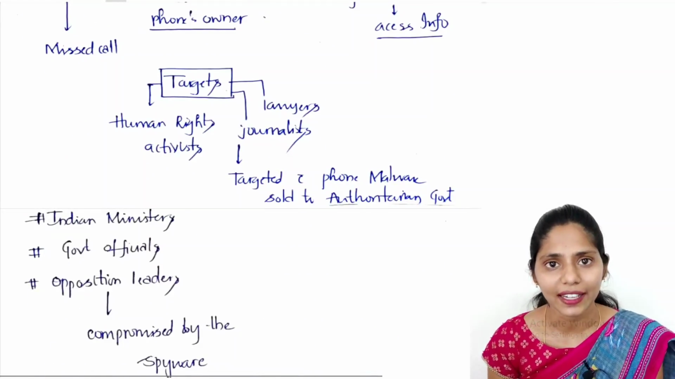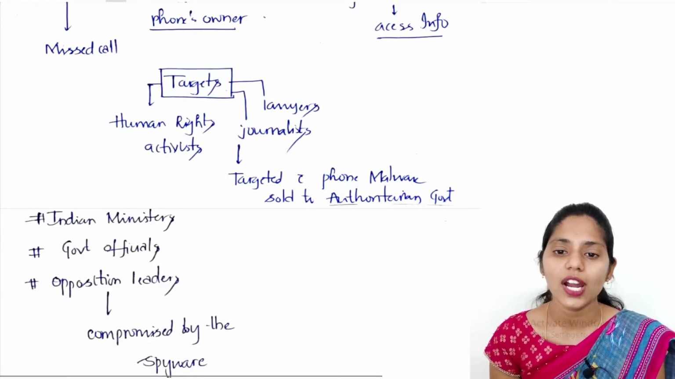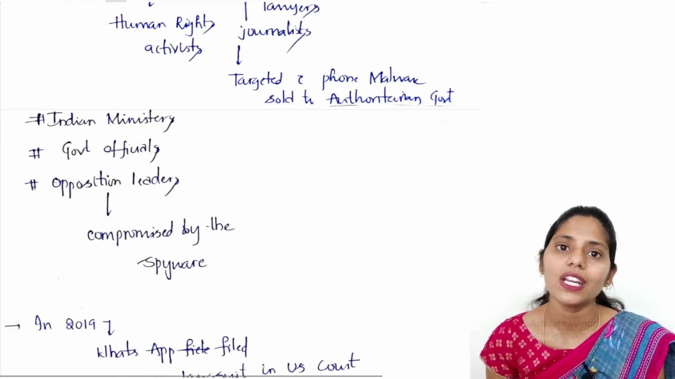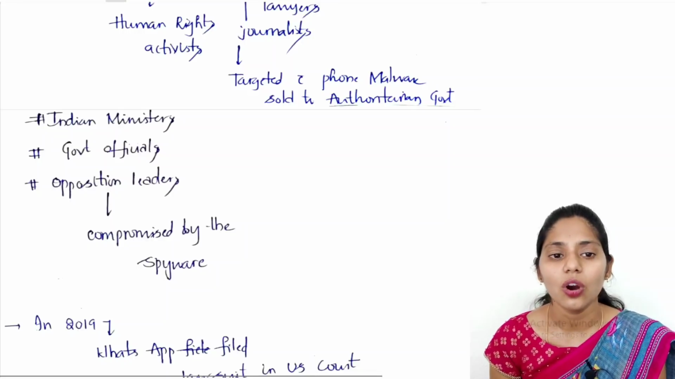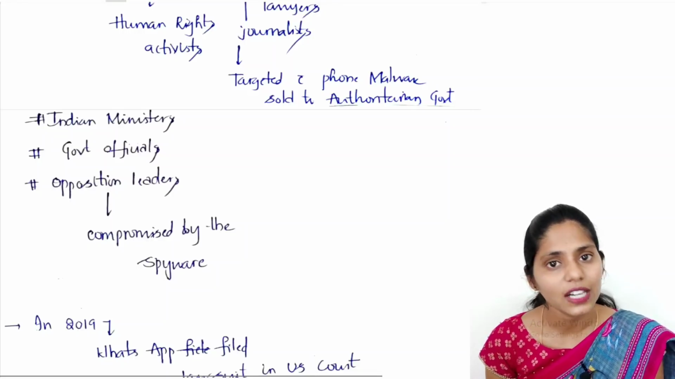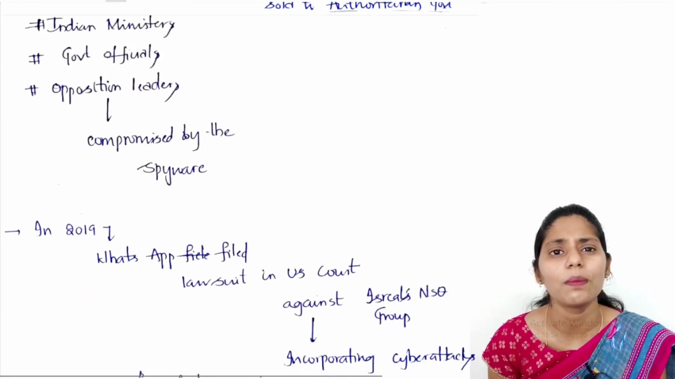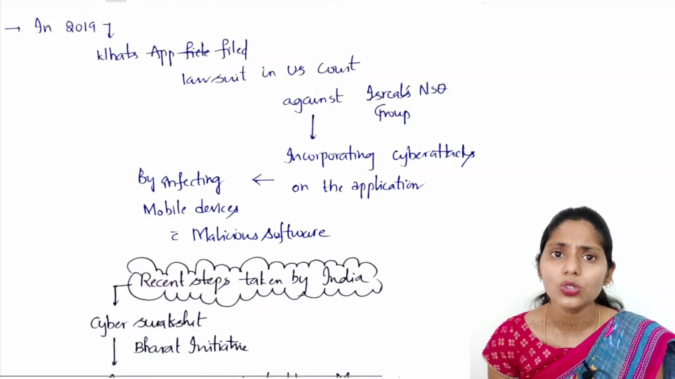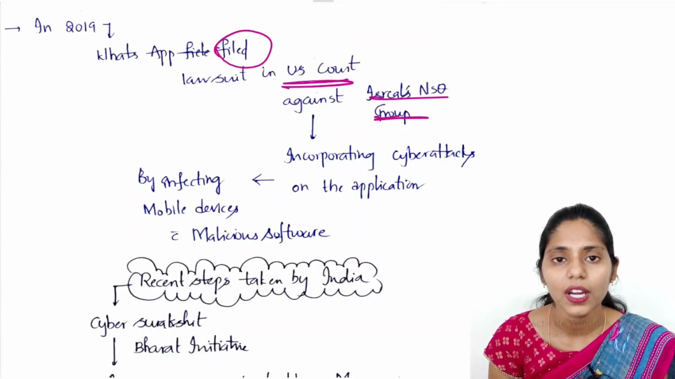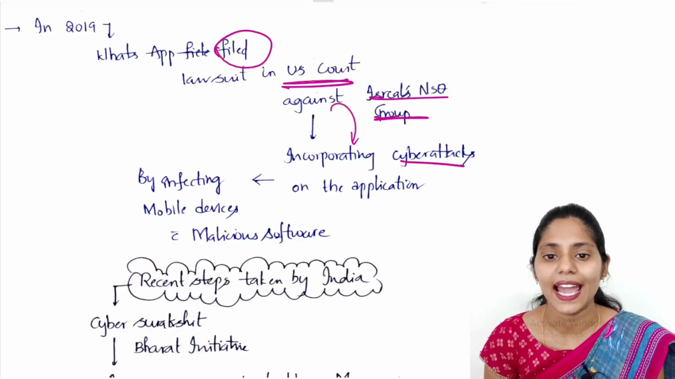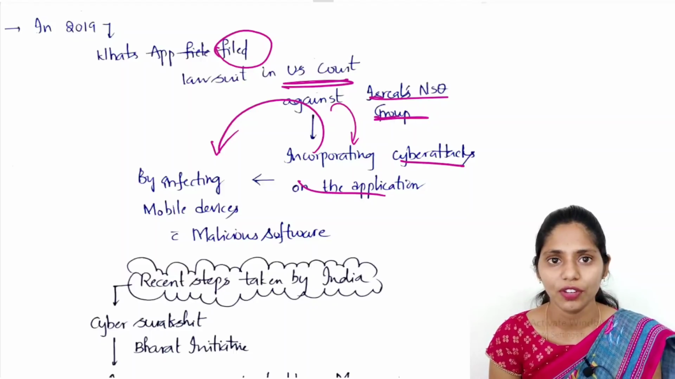Talking about the targets of this spyware, recent reports say that human rights activists, lawyers and journalists are mainly targeted here. Even Indian ministers, for example opposition leader Rahul Gandhi, government officials, opposition leaders, former Supreme Court judges, election commissioners, etc. have been compromised by this spyware. In 2019, WhatsApp filed a case in a US court against Israel's NSO Group, alleging that it was carrying out cyber attacks on the application and infecting mobile devices with this malicious software.